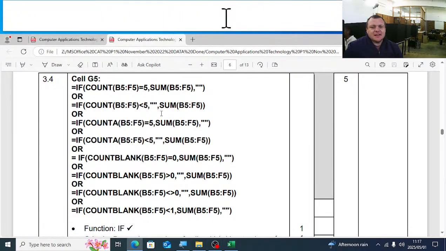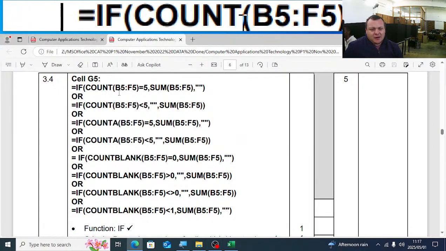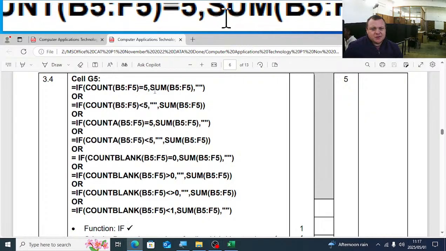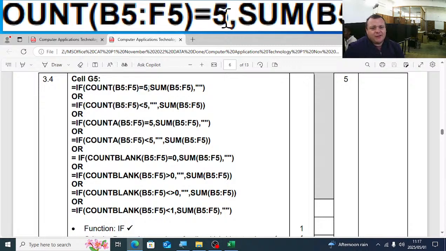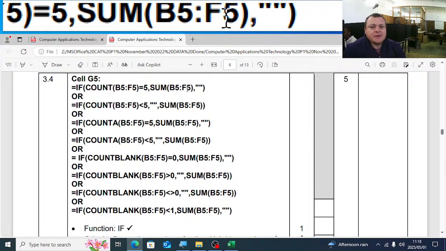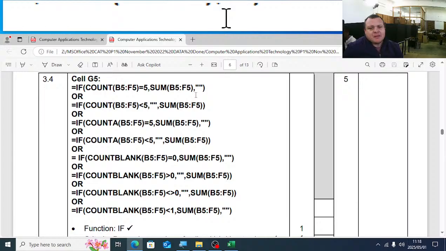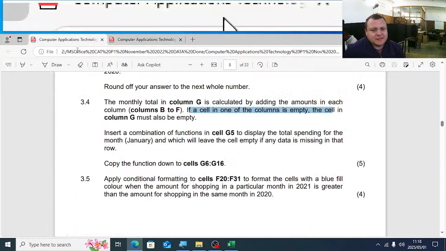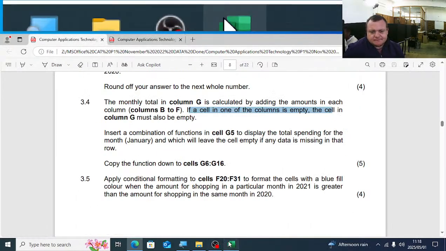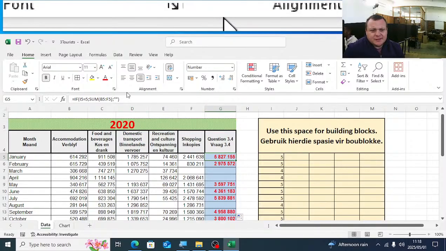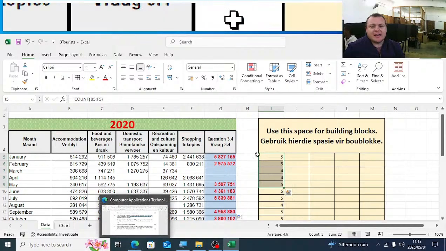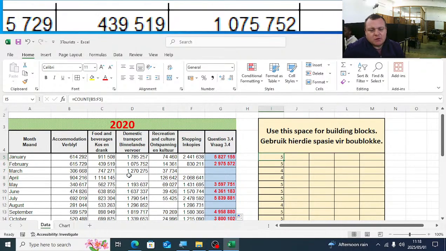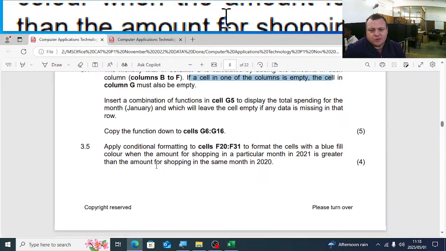But you can see there, they also added the count B5 to F5. So if it's equal to 5, if all of those headings are included, there are 5 items, they add up B5 to F5. If not, it is an inverted comma if it's blank. Okay? That's important. Like I said, the building blocks I prefer to use. At least you can get some marks with your building blocks, even if you couldn't do the whole calculation.